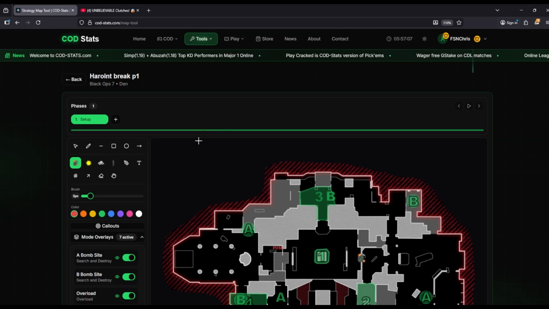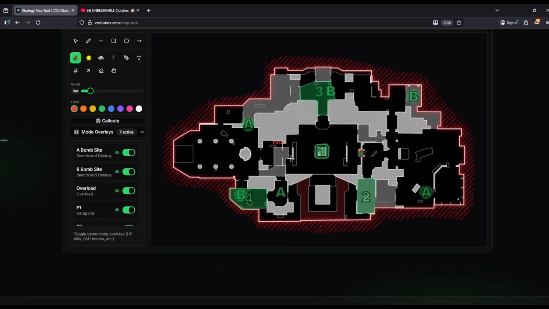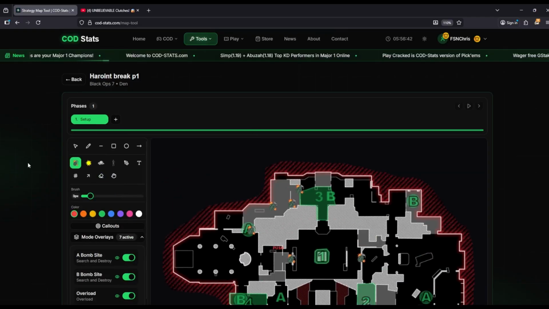So you can do things like place grenade icons, show you where you want to get some nade spots going off the initials, different things like that. Let's say on Den you want to nade P3, right? You could say nade right here, P3 door, and then someone nades from the back through here, through the A overload zone, just push up, back the stairs, nade here. Anything your heart can think of.